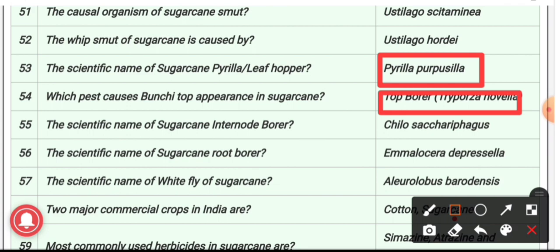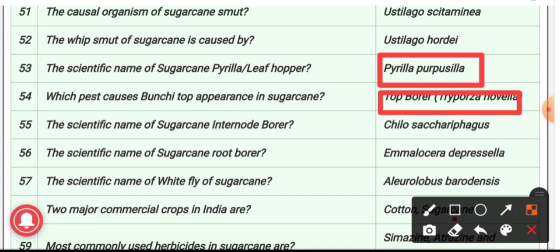The dead heart is in the grown up stem which cannot be easily pulled. The larva bores into unfolded leaves and shows parallel rows of short holes in the emerging leaves. So these are the symptoms when sugarcane is affected with top borer.